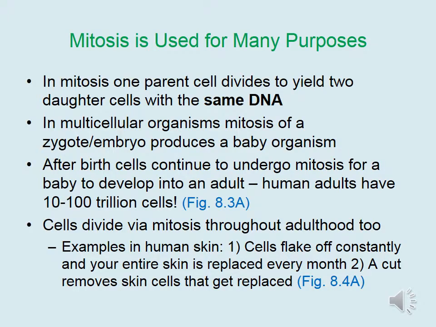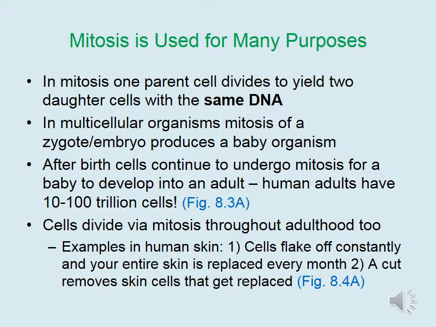Mitosis serves many purposes in eukaryotic organisms. During this process, one parent cell divides to yield two daughter cells that have the same DNA. This process is used to generate non-gamete cells. In multicellular organisms, mitosis of a zygote and embryo produces a baby organism. After the baby is born, cells continue to undergo mitosis for a baby to develop into an adult.